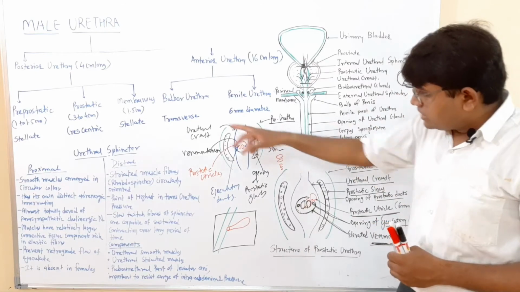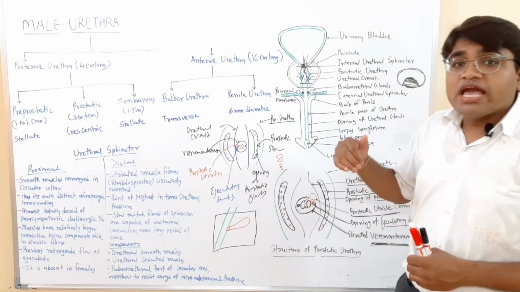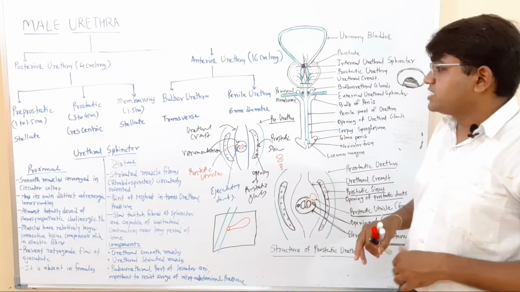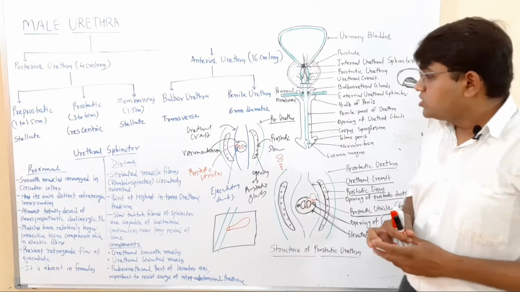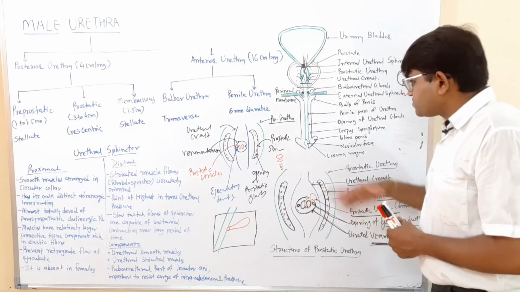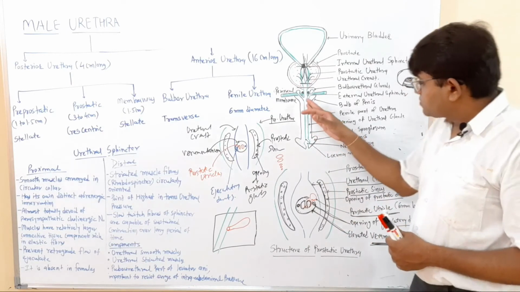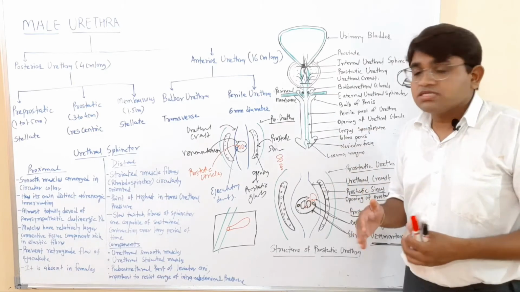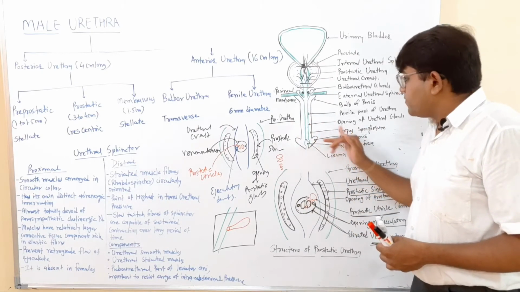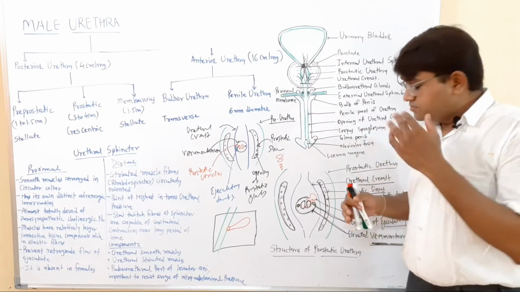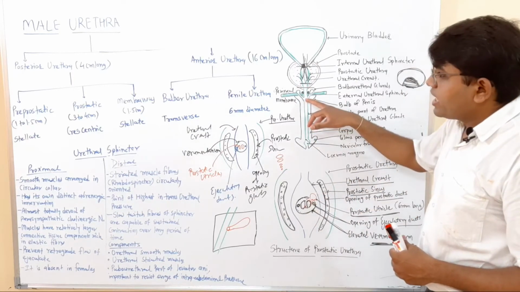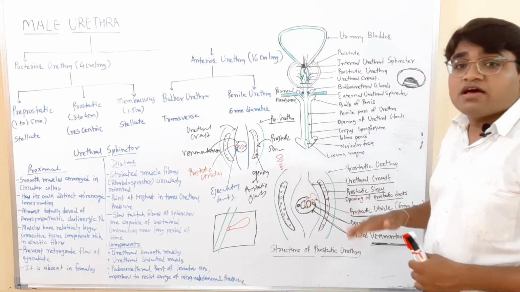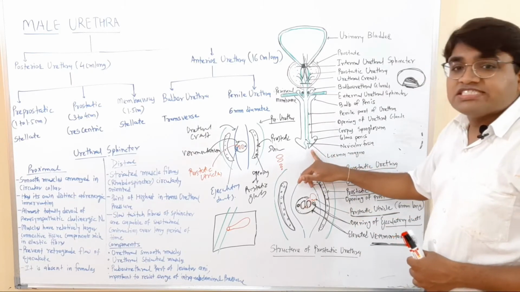It is transverse in section, and it continues downward within the penis as the penile urethra. The penile urethra lies within the corpus spongiosum of the penis. It starts from the bulbar urethral part and opens at the external meatus at the glans penis.